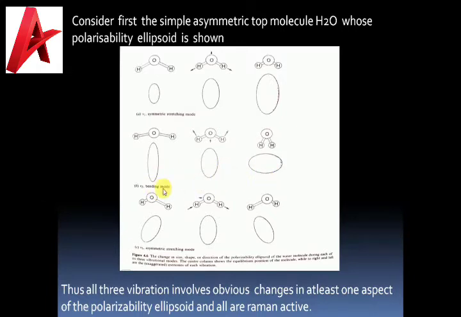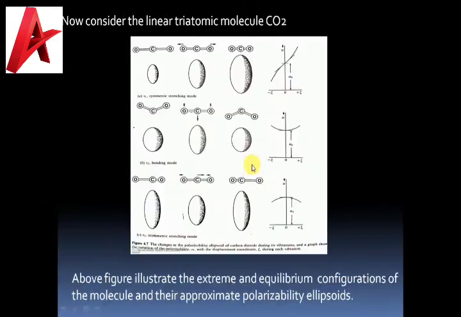Thus, if we imagine a vibration of very large amplitude, at one extreme the molecule approaches a linear configuration with the horizontal axis, while on the other, on the right, it approximates a diatomic molecule.